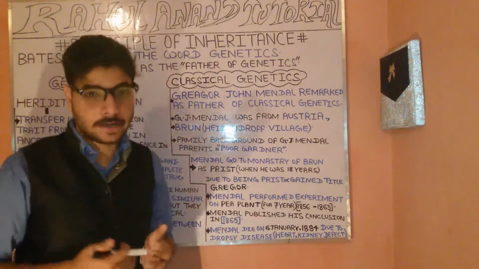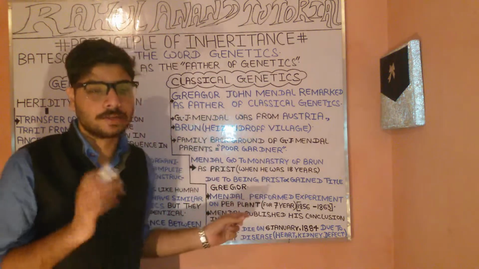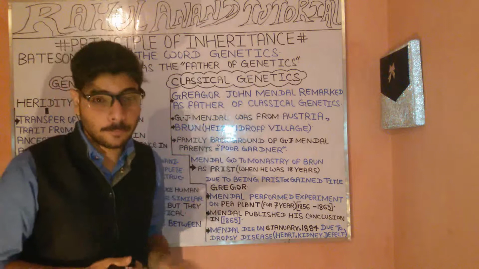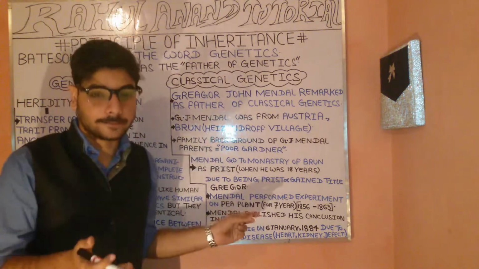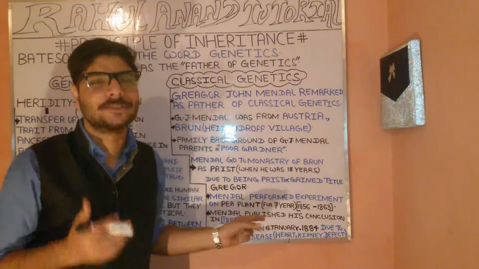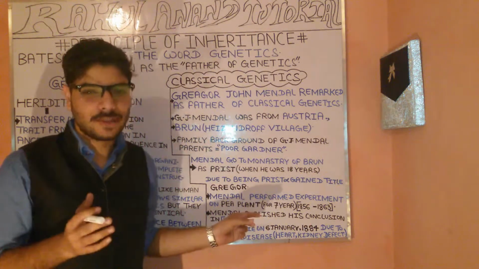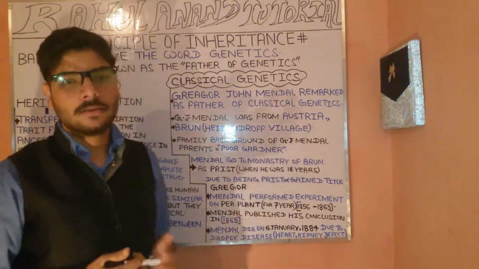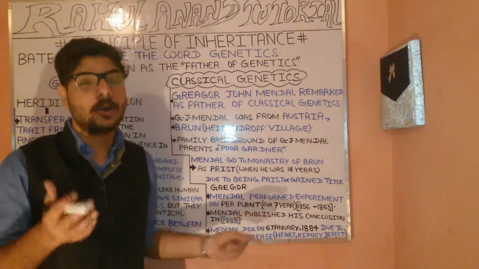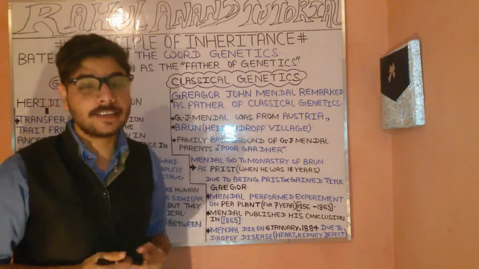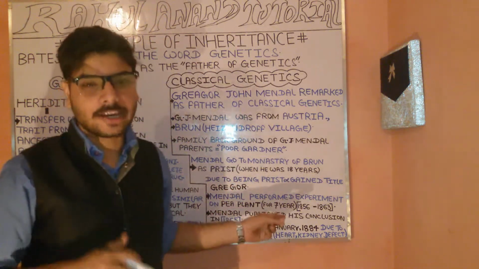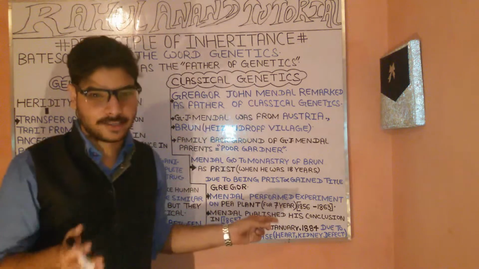Now, when we talk about Mendel's experiment, he performed his experiment on the pea plant. Mendel performed his experiment on the pea plant for how many years? For actually seven years, from about 1856 to 1863.